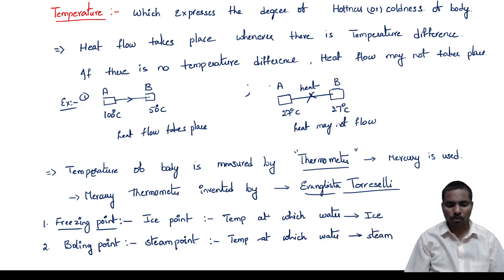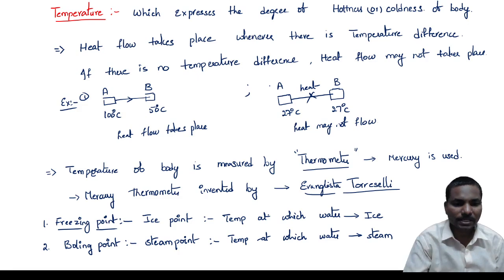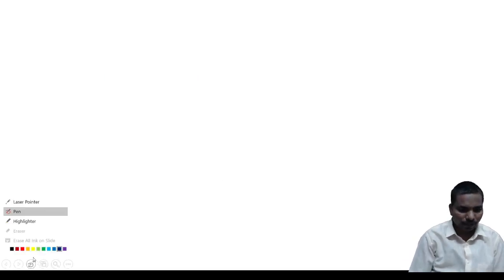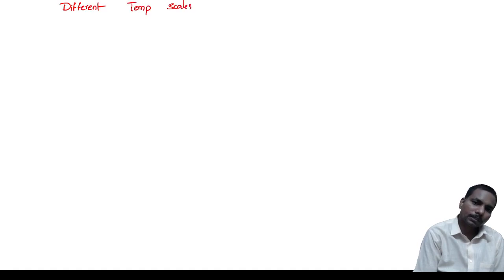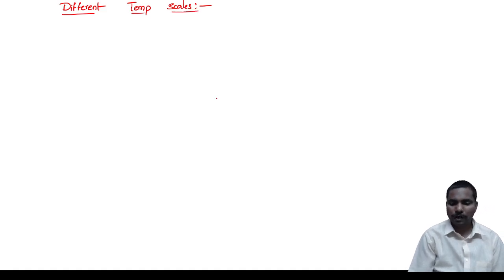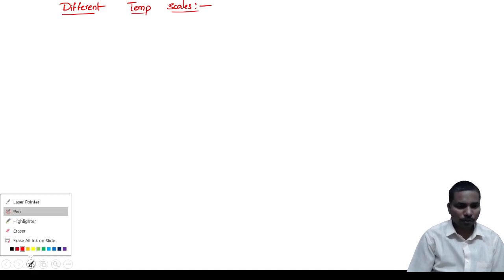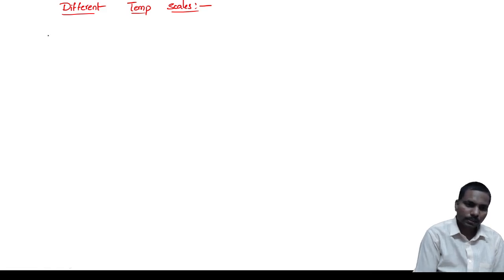Now we are going to discuss the different temperature scales. We have five types of temperature scales, and I want to give all of those. Coming to the first one, the Celsius scale.